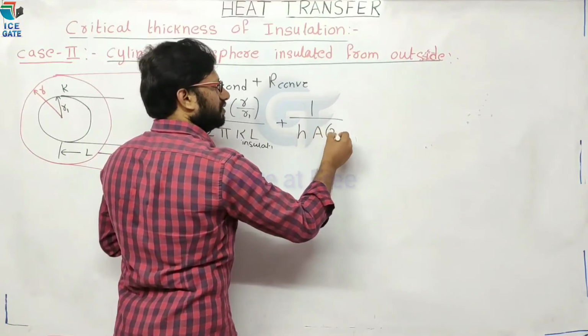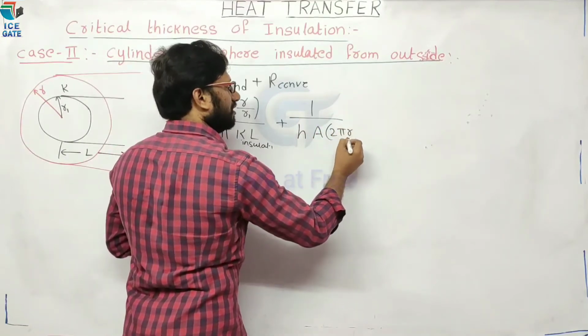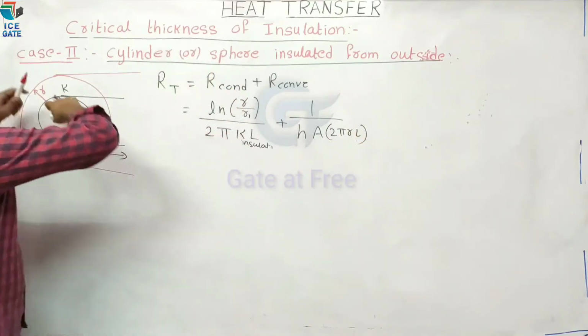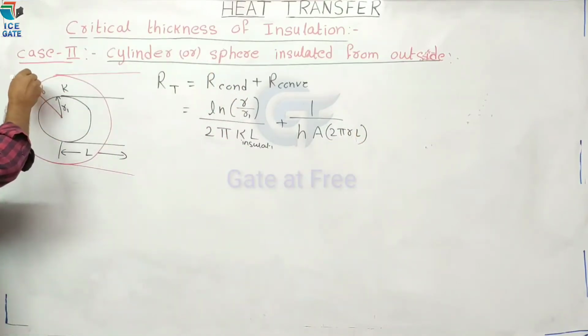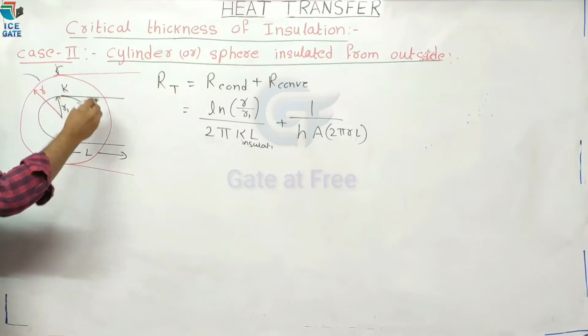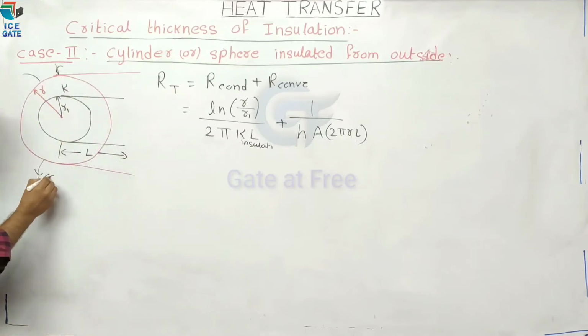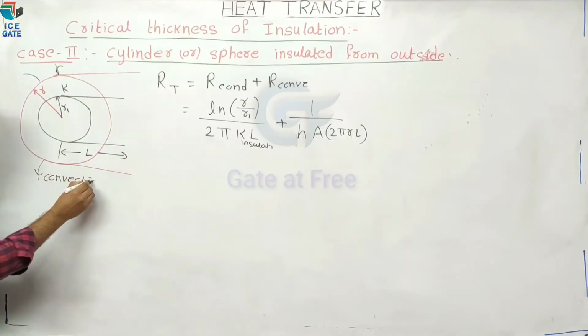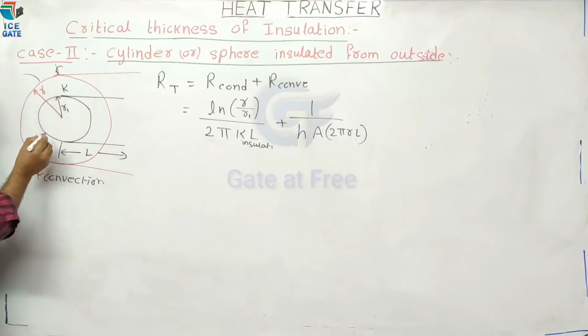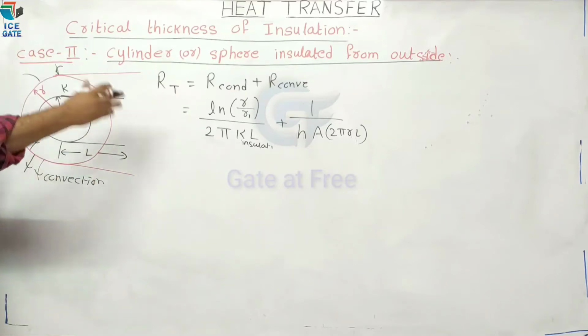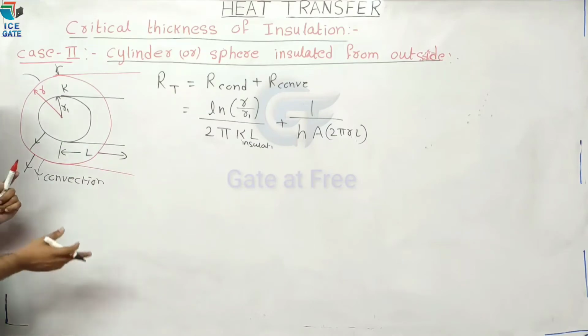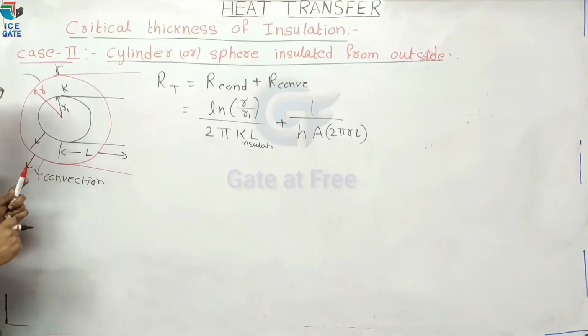Here area is 2 pi R L, the outer surface area. Heat is convecting from the outer surface. Yes or no? This is convection. From here to here we have conductive resistance, and from the outer side to the fluid medium we have convective resistance.